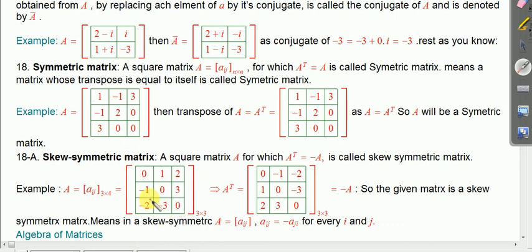Take the transpose. The first row becomes the first column, the second row becomes the second column, the third row becomes the third column. Now see minutely: if you take the minus of the matrix A, it will be the same. So the transpose of matrix A is equal to minus A, and this type of matrix will be called a skew symmetric matrix.